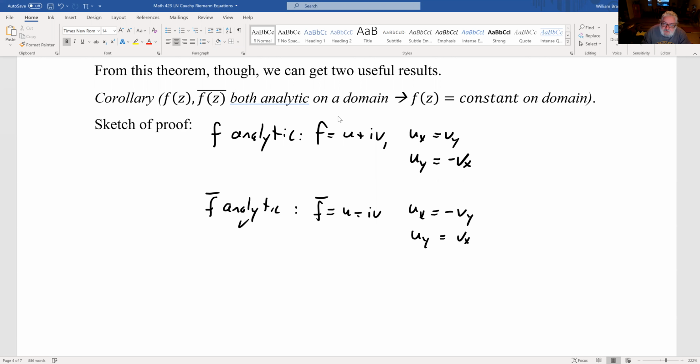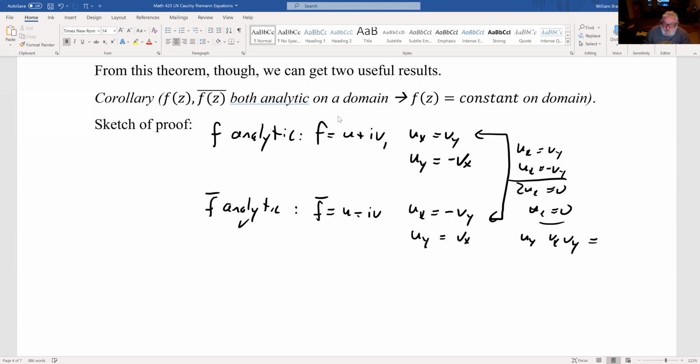But if we look at these two, that tells me that ux equals vy, ux equals minus vy, 2ux equals 0, so ux equals 0. Likewise, uy, vx, vy, these are all equal to 0.